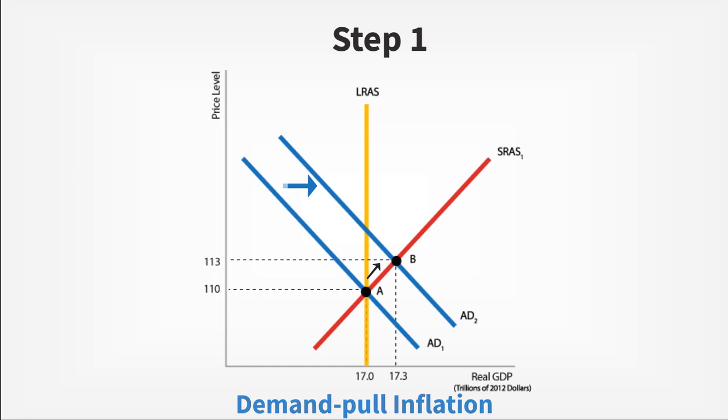The aggregate demand curve for goods and services is increasing at a faster rate than potential output. Looking at the x-axis on the graph, current output of $17.3 trillion is higher than potential output of $17 trillion. In this case, the gap between actual output and potential output is called an inflationary gap.